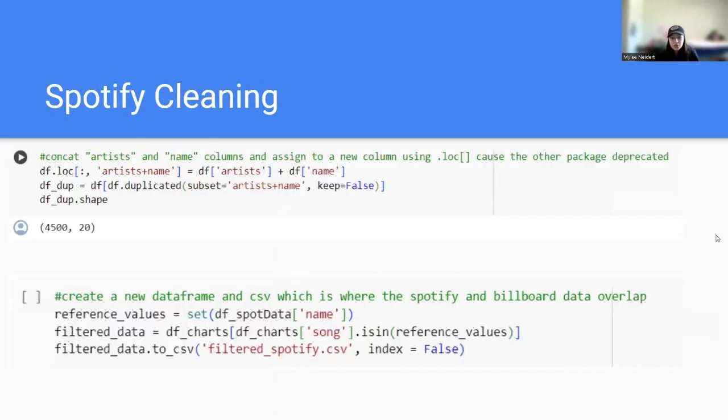For the Spotify cleaning, we took inspiration from the people that had the GitHub. First, we concatenated the artists and names by joining them together. The code down below checks the duplicates between the two groups, the Billboard and the Spotify. What I did was check and keep the Spotify data that had the same songs as the Billboard data.